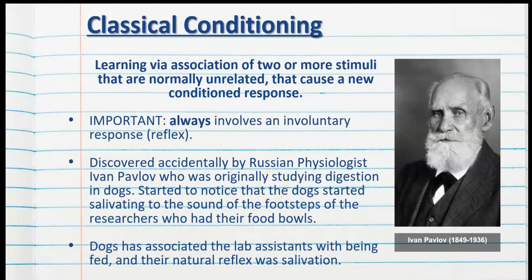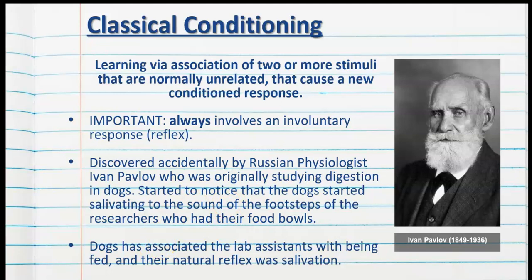So this was quite surprising to Pavlov because obviously food will cause dogs to salivate, but they had made an association, hence the definition, between the footsteps and the food. So it was actually the footsteps that eventually caused them to have this new conditioned reflex response of drooling because of the sound, which would have meant nothing to them before. So the dogs had associated the lab assistant's footsteps in particular with being fed, and their natural reflex was salivation.